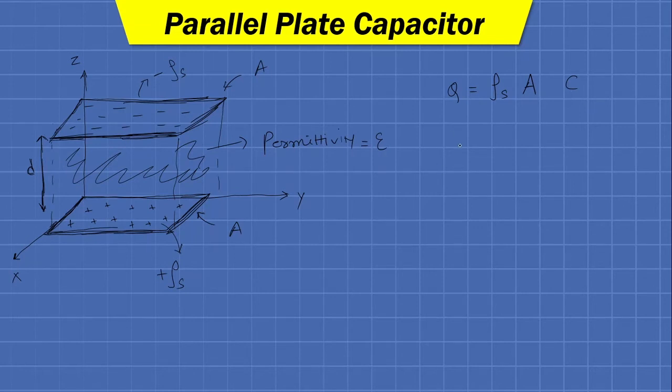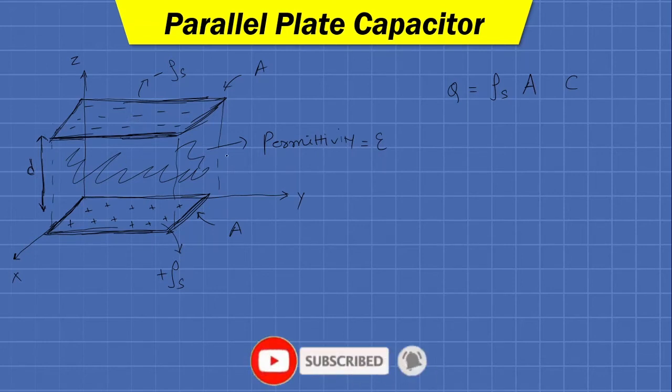Then the next thing that we require is the potential difference between these two plates, and in order to determine the potential difference we are first going to determine the field intensity, then with the use of the gradient we are going to derive the potential difference.